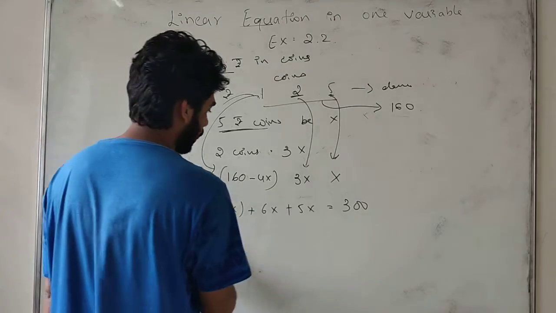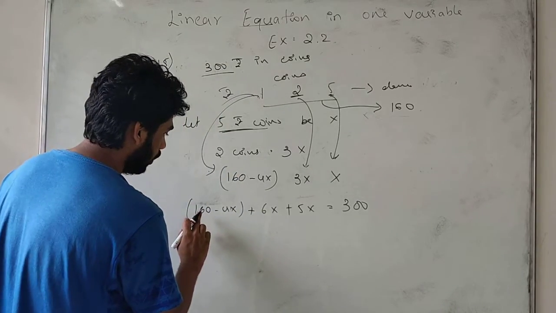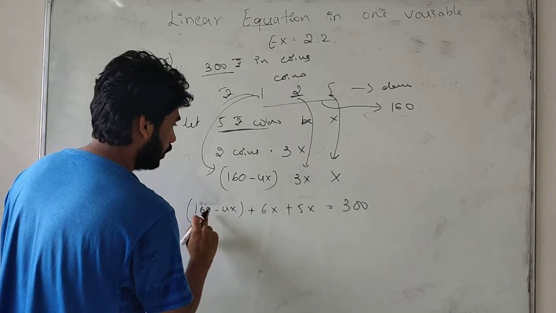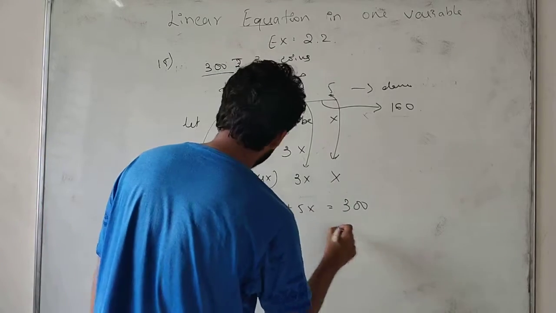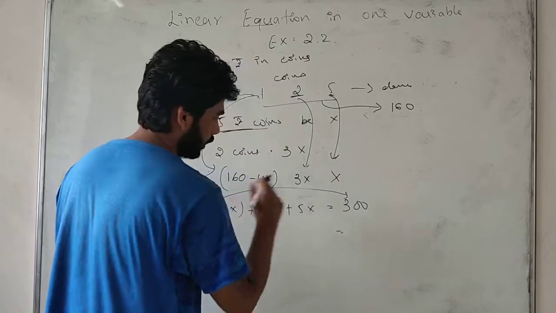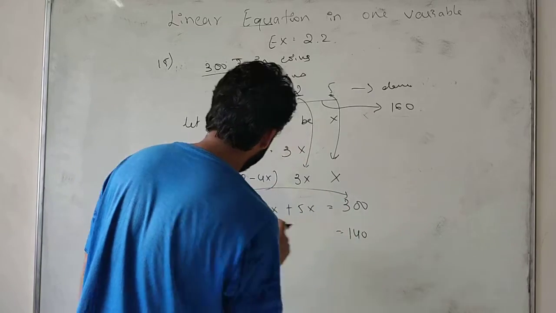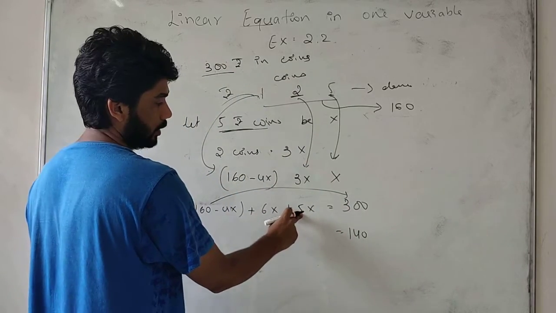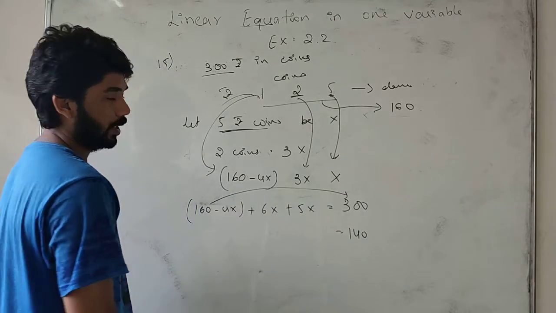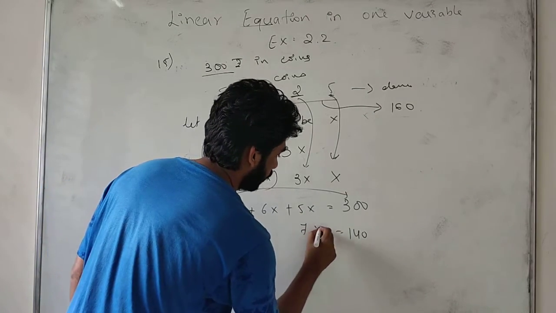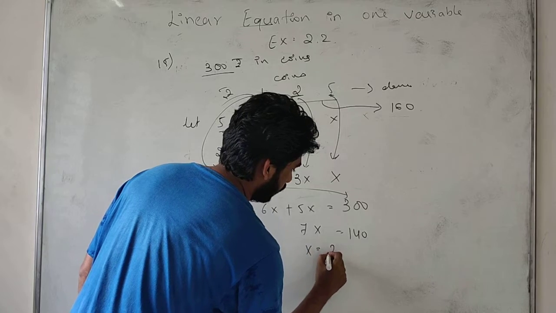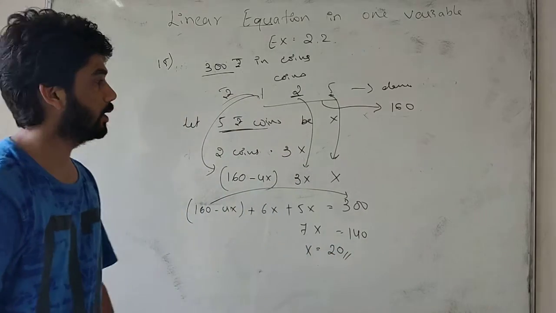Now I simplify further. 160 I will take to that side, so it becomes 300 minus 160, which is 140. 6x plus 5x is 11x, and 11x minus 4x is 7x. So 7x is 140, and we get x as 20.